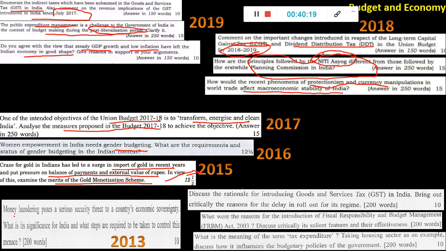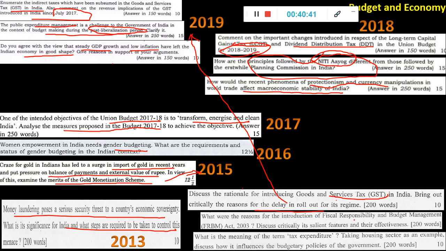2013, money laundering. What is the significance? Steps required to control. Okay. GST. So if you see here, that time GST was not even implemented. So they're telling, discuss the rationale and reason for delay in rollout. Okay. And in 2019 they asked what are the implications after it rolled out, because it's a very important thing.